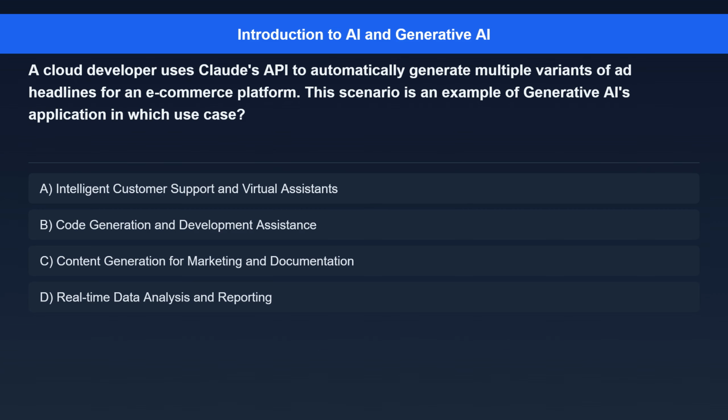Question 3. A cloud developer uses Claude's API to automatically generate multiple variants of ad headlines for an e-commerce platform. This scenario is an example of generative AI's application in which use case? Option A. Intelligent customer support and virtual assistance. Option B. Code generation and development assistance. Option C. Content generation for marketing and documentation. Option D. Real-time data analysis and reporting.